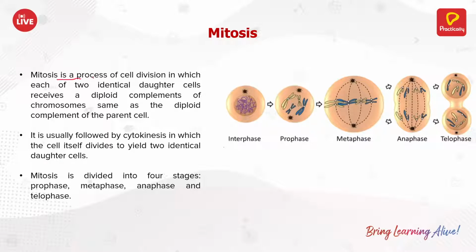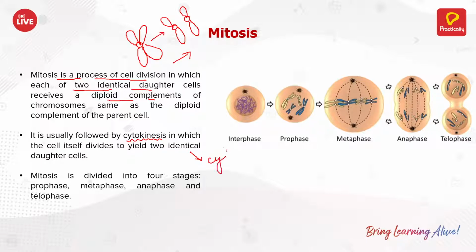So mitosis is a process of cell division in which each of the 2 identical daughter cells receives a diploid complement. Like in the S phase, the genetic material became like this. Now it will divide, okay, and go into their own cell. That happens in mitosis. Now mitosis again is followed by cytokinesis, where the cytoplasm divides.